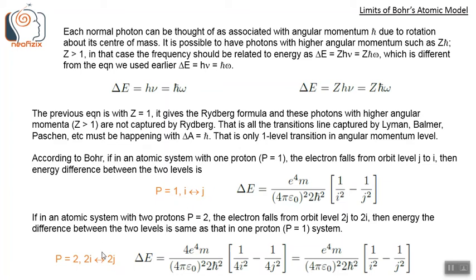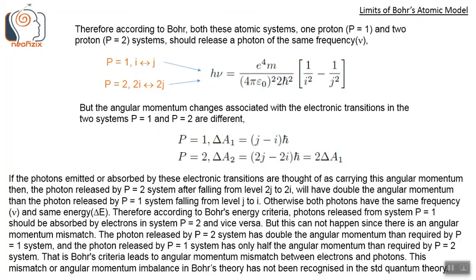So these two expressions are the same for P equals 2 and P equals 1 transitions. Therefore, according to Bohr, both these atomic systems, the one proton system and the two proton system, should release a photon of the same frequency nu, given by h nu equals e power 4 m by 4 pi epsilon naught whole square 2 h bar square into 1 by i square minus 1 by j square. This energy is the same in both these transitions, so the frequency must also be the same.